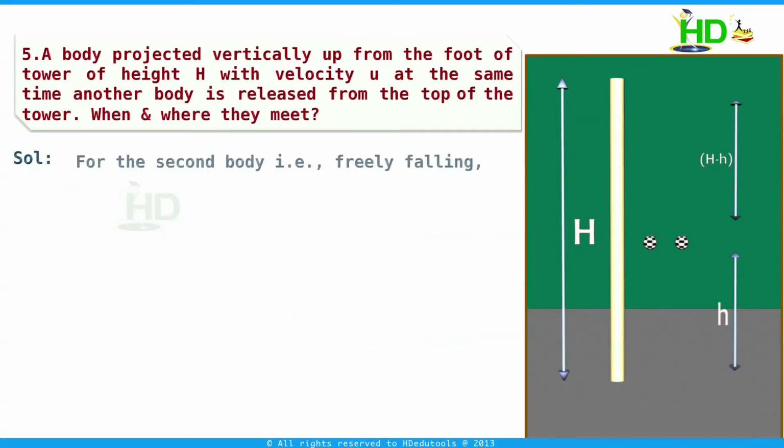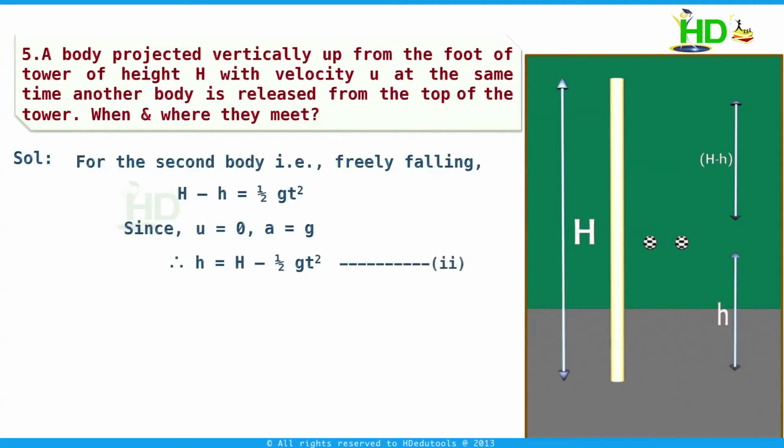I am considering this as equation 1. Now for this body, this is a freely falling body. Initial velocity is 0, and in this time t seconds it travels a distance capital H minus small h. Now capital H minus small h is equal to half gt square. Here we are considering u is 0 and a equal to g. From this we can write small h is equal to capital H minus half gt square. We take this as equation 2.